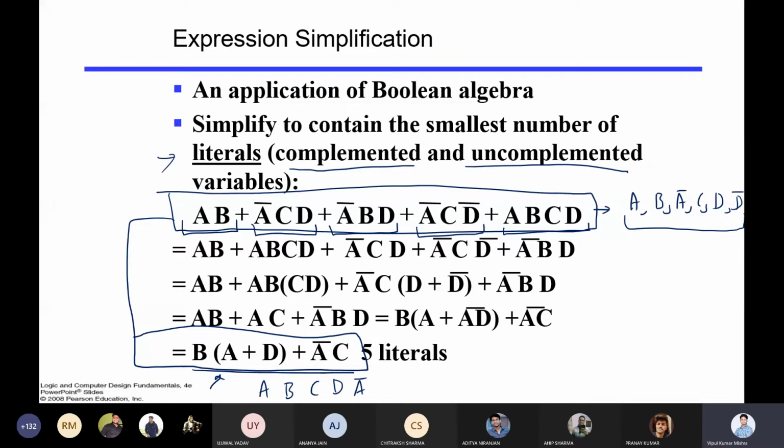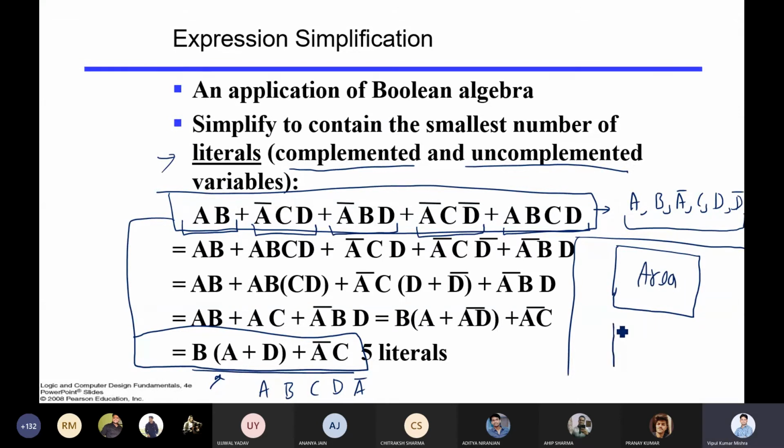So more gates are required for the first expression, but when you simplify it, you require a lesser number of gates. Lesser number of gates implies two important things, right? Suppose you have more gates, then it will take more area to make that circuit. Area will be high.